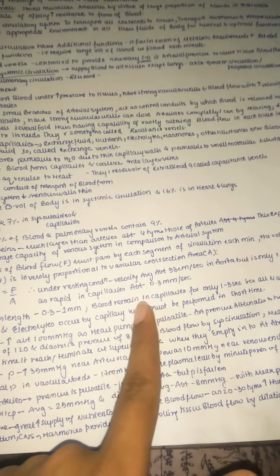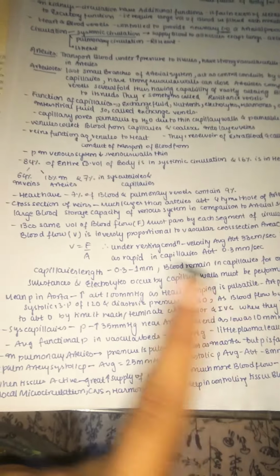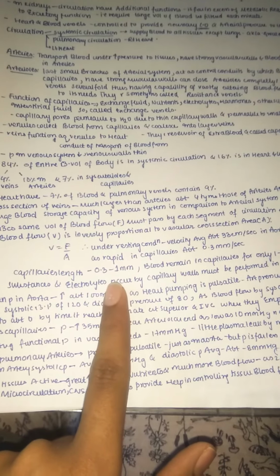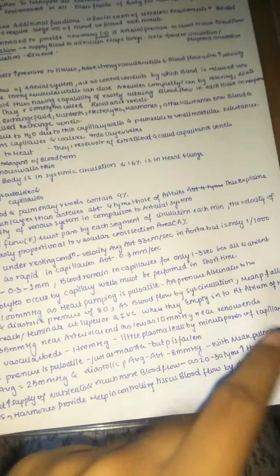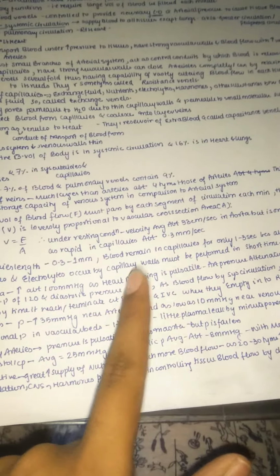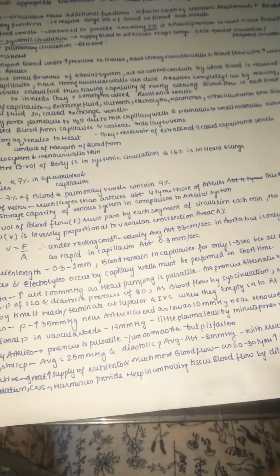In capillaries the velocity is 0.3, and the capillary length is about 0.3 to 1 millimeter, and blood remains in the capillaries for only 1 to 3 seconds, because all the exchange of nutrients, substances and electrolytes across the capillary walls must be performed in a short time. So blood will not stay longer in capillaries; it stays only 1 to 3 seconds to exchange with the tissues in a short time.